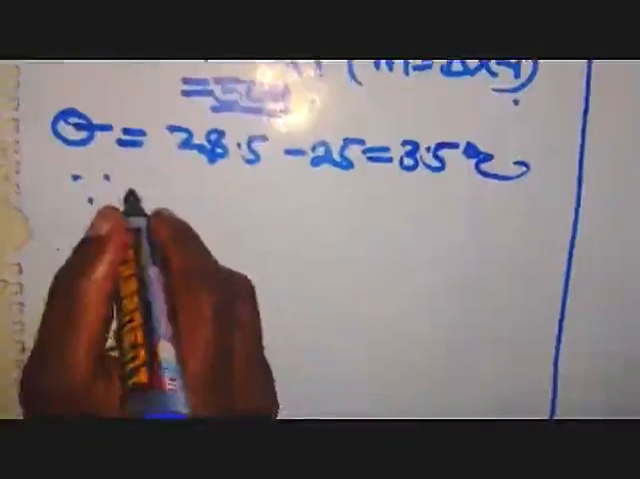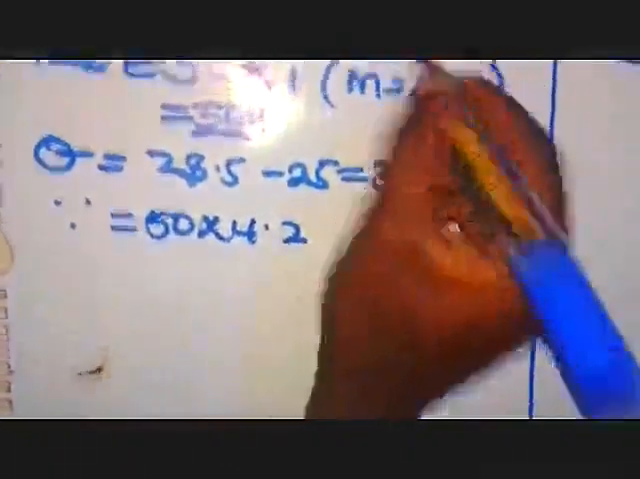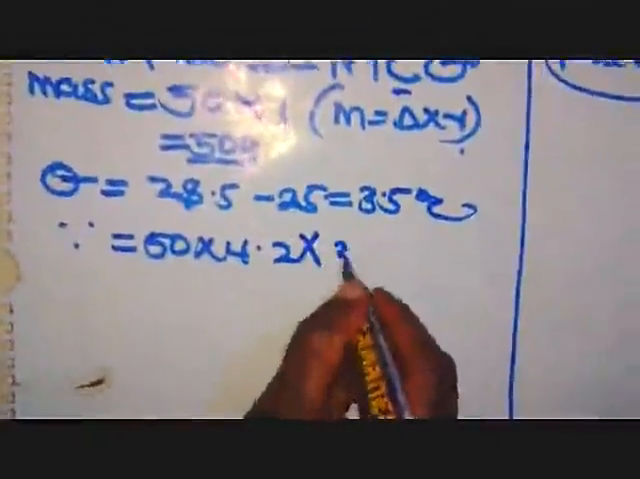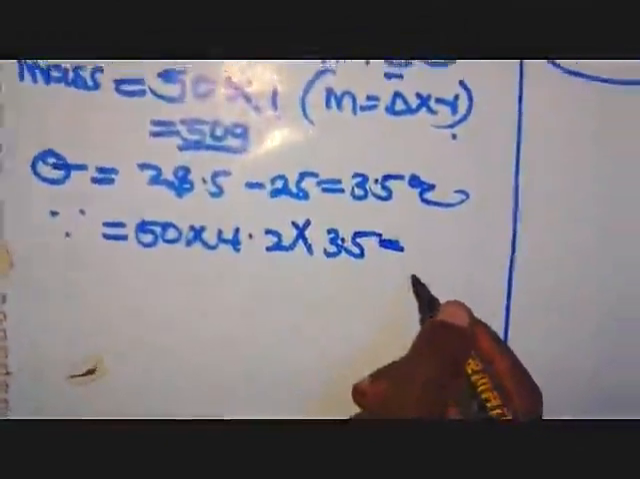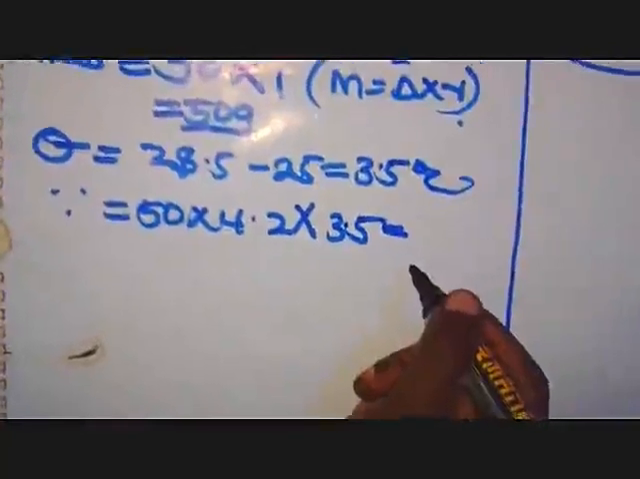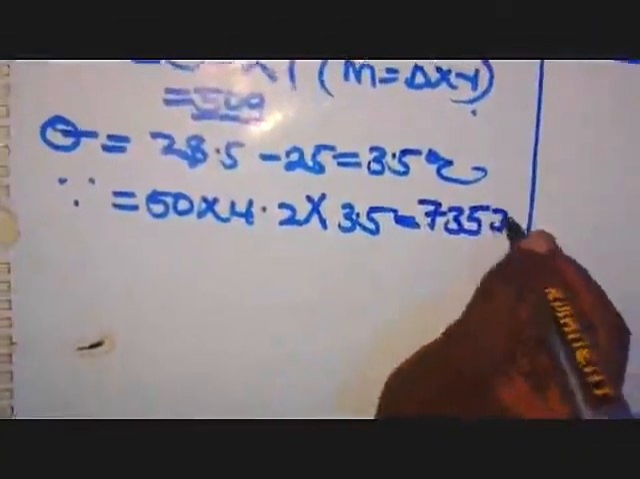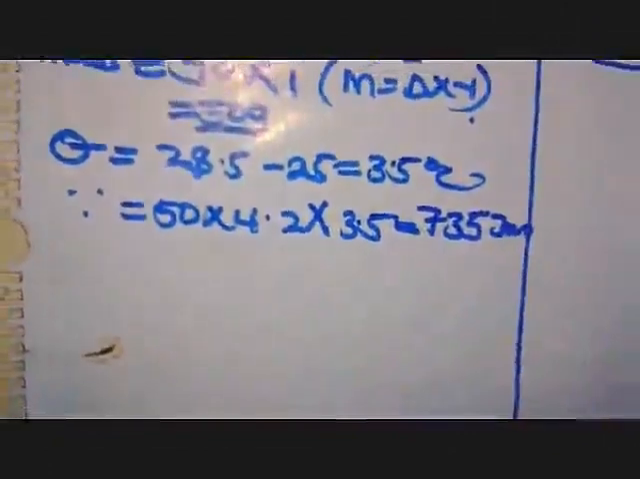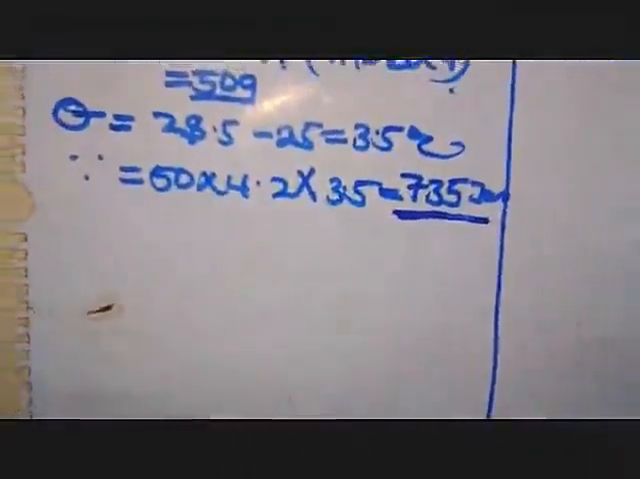Now after doing that, we are going to substitute. Therefore our heat is going to be equivalent to 50 times 4.2, that is the specific heat capacity, times now the 3.5. And now our final answer here, get a calculator also, and you check what you have here. We have 735 joules, or they can even be kilojoules. And from there, now we are going to find the number of moles which are producing this heat.